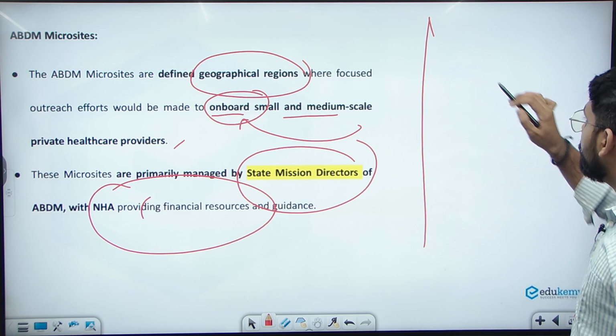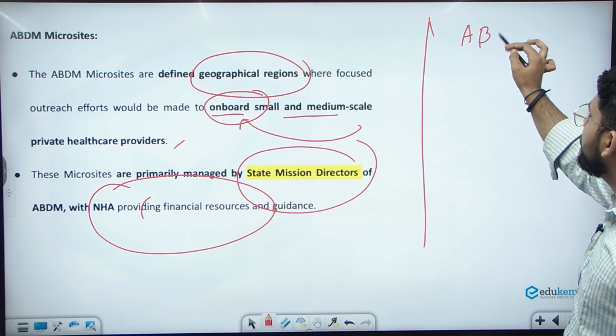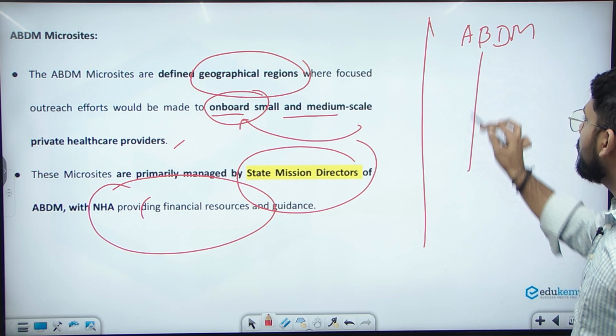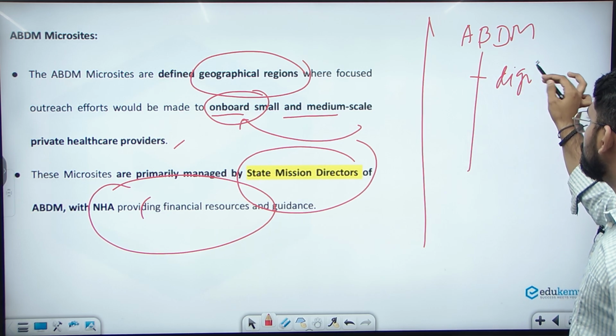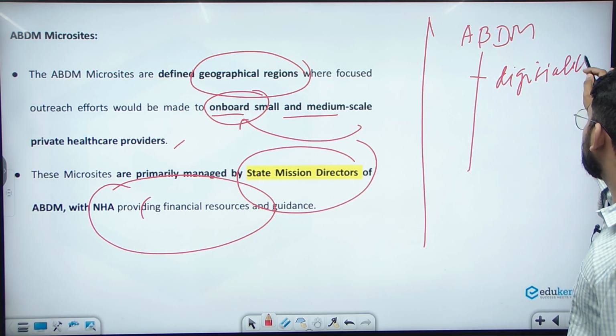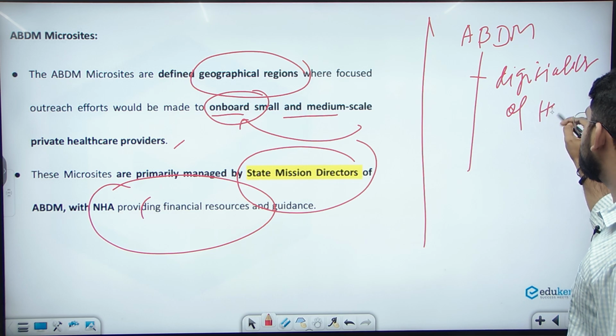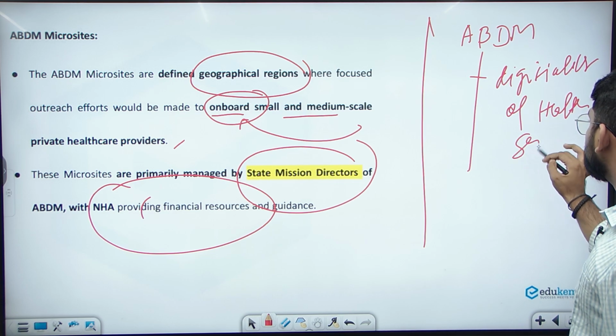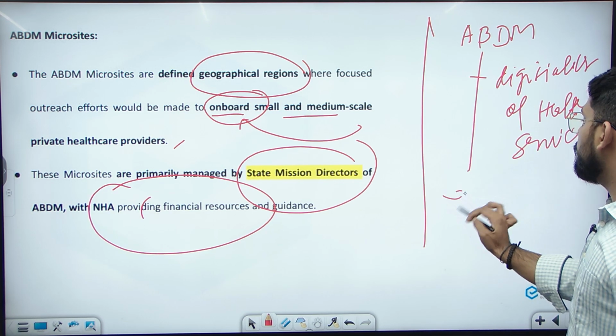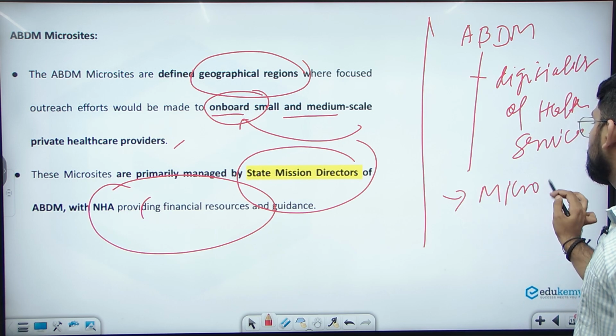So there is a simple piece of information, Ayushman Bharat Digital Mission is about the digitalization of the health services, and now they launched the microsite projects.